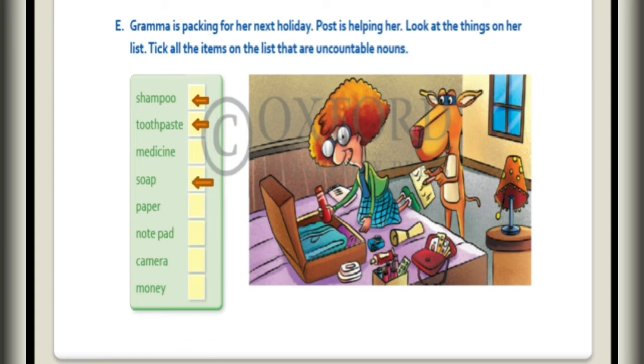Then medicine, medicine you can count. Then soap also, when we are purchasing the soap, it is coming in grams, right? So we cannot count. Then papers you can count, notepad you can count, camera you can count. Money again, we cannot count. We can count the rupees, but if a full bag of money is there, you cannot count how much is inside it.